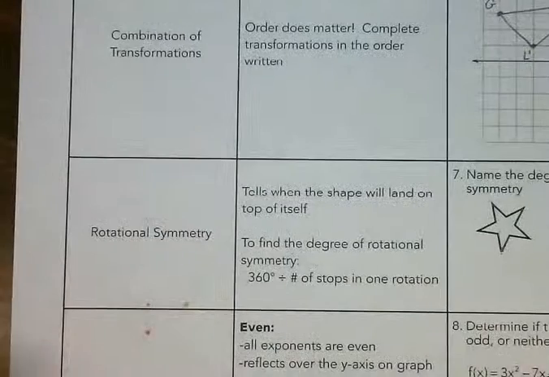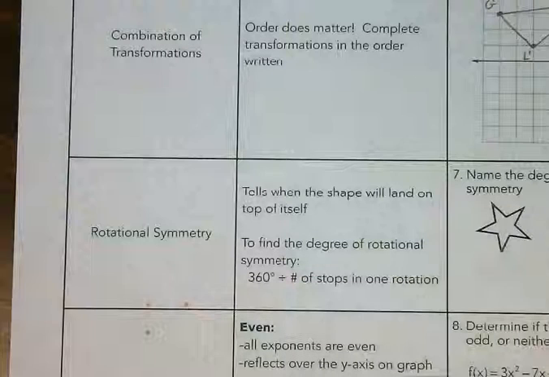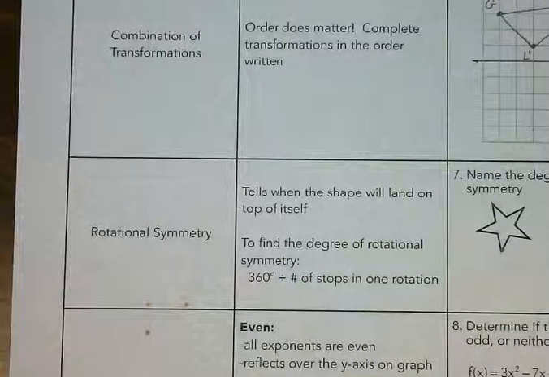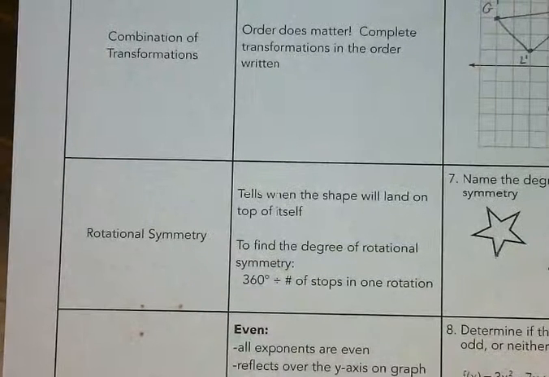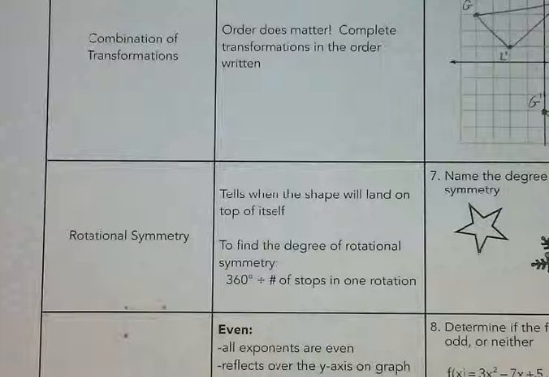Okay, rotational symmetry. We did this really quickly one day. I think it might have even been after a quiz, because it was still in the same unit. But this is when we look at how many times a shape will land on top of itself in one full rotation. So in 360 degrees, we're trying to figure out how many times that shape will fall onto itself, like identical. And then we divide that number into 360, and that tells us the degree of rotational symmetry.